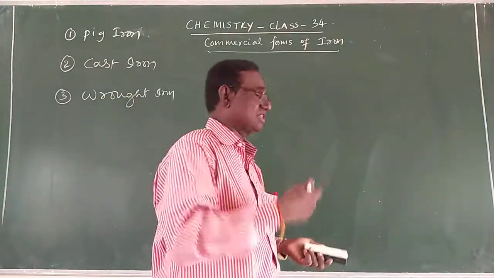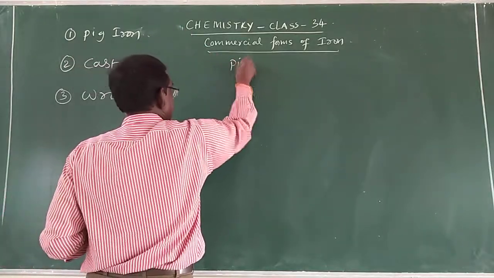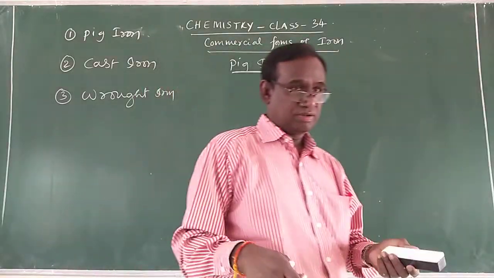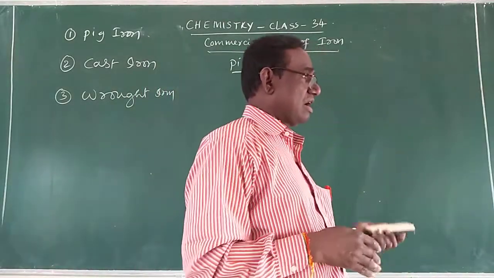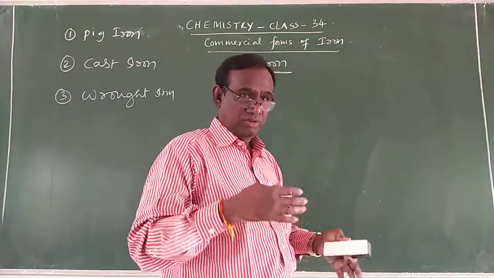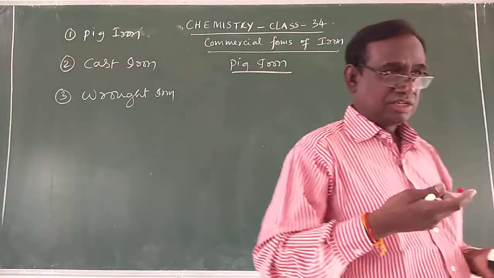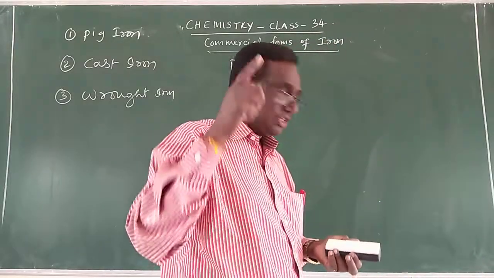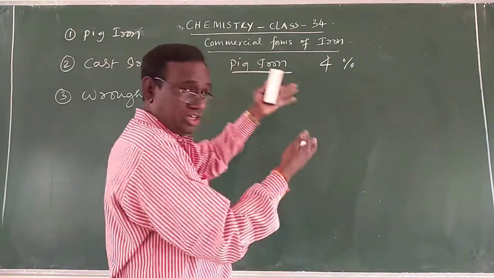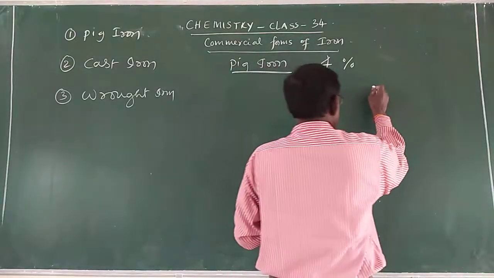What is the actual meaning of these three commercial forms? First one is pig iron. Pig iron is nothing but the iron which is obtained from the blast furnace. We know that in the blast furnace, after the formation of iron, the molten iron comes down, during which it absorbs some impurities like carbon, sulfur, manganese, phosphorus, etc., and contains about 4% of carbon. And this molten iron is passed into the small cylindrical parts.